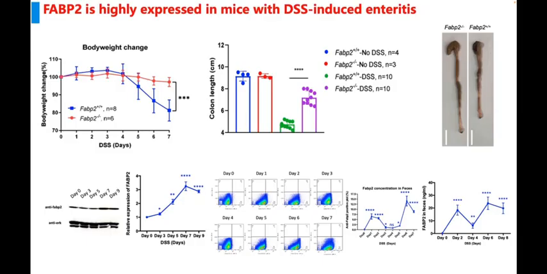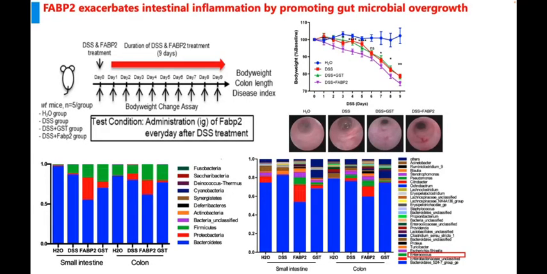We further monitored fecal FABP2 levels during DSS-induced colitis and found a dynamic pattern: an early increase, a mid-stage decrease, followed by a late-stage rise to the highest levels. This trend suggests that FABP2 interacts actively with the gut microbiota throughout the course of intestinal inflammation. To clarify the role of FABP2 in Crohn's disease pathogenesis, we administered FABP2 protein orally during DSS-induced colitis, and we found that FABP2 treatment significantly worsened intestinal inflammation.